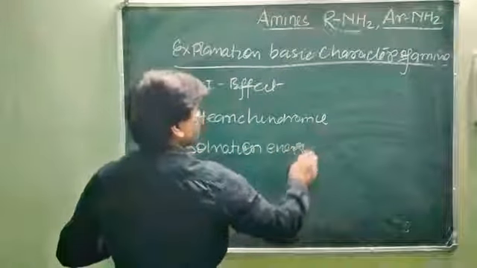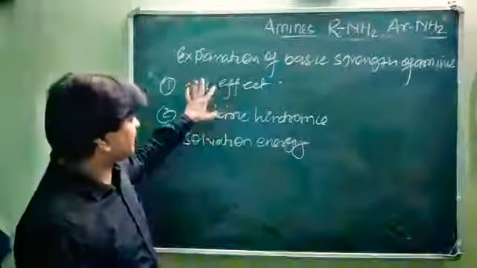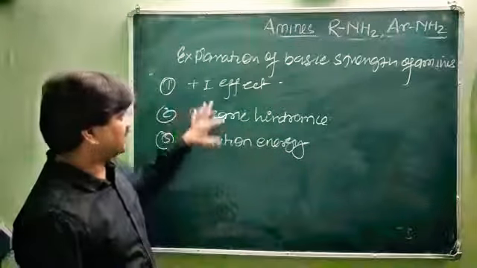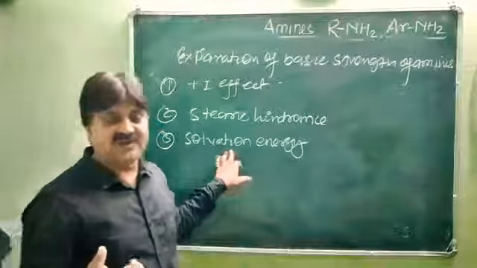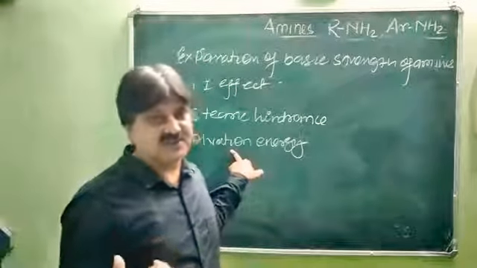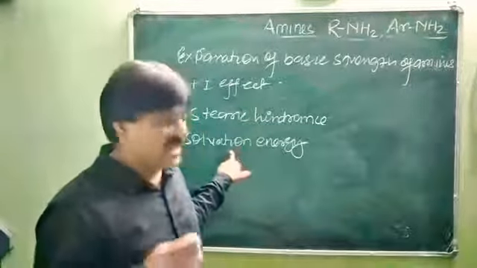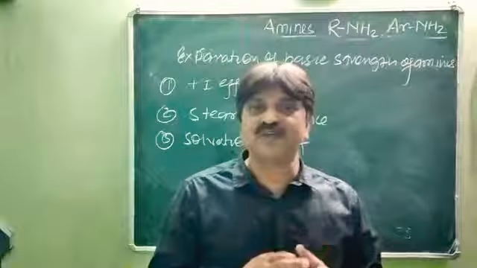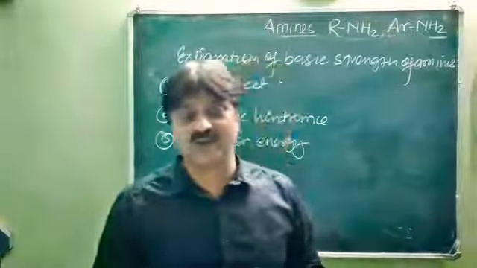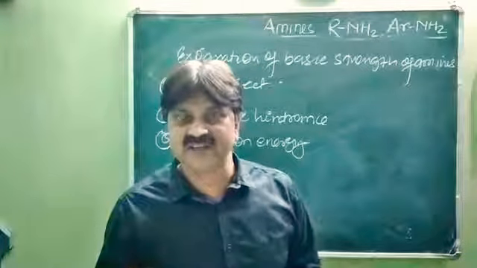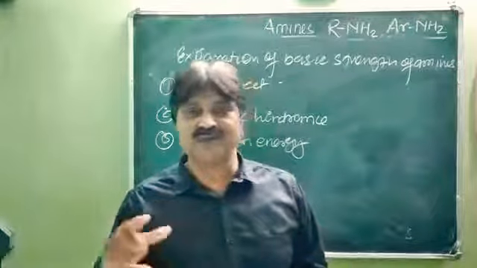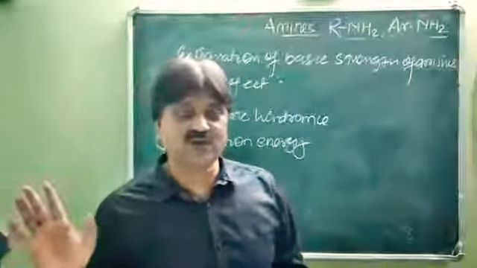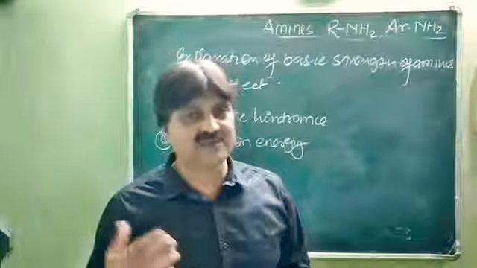Solvation energy. So basic strength can be explained by these three factors: plus I effect, steric hindrance, and solvation energy. You know that as the plus I effect increases, the basic strength will increase. We have discussed this already. As the plus I electron donor group, the methyl group, is attached to the nitrogen, the electron density increases, and as the electron density increases, the donation of the lone pair of electrons will also increase. So higher the plus I effect, higher the basic strength.